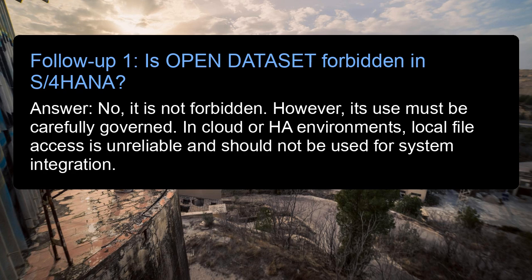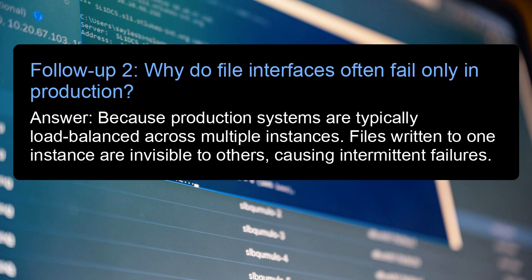Follow-up 1. Is open dataset forbidden in S/4HANA? Answer: no, it is not forbidden. However, its use must be carefully governed. In cloud or HA environments, local file access is unreliable and should not be used for system integration. Follow-up 2. Why do file interfaces often fail only in production? Answer: because production systems are typically load balanced across multiple instances. Files written to one instance are invisible to others, causing intermittent failures.